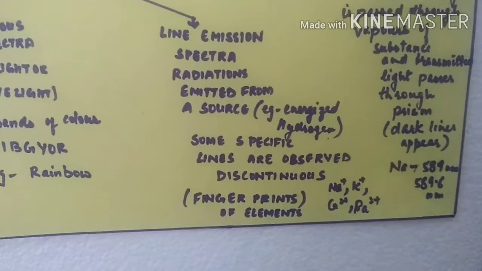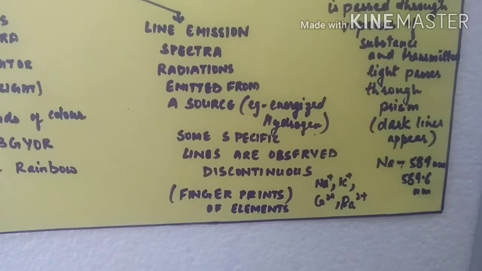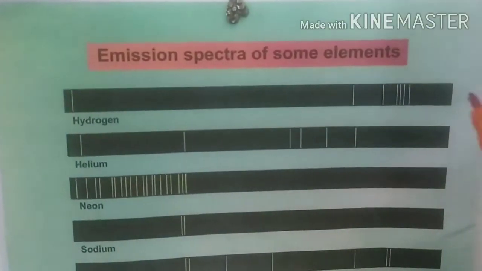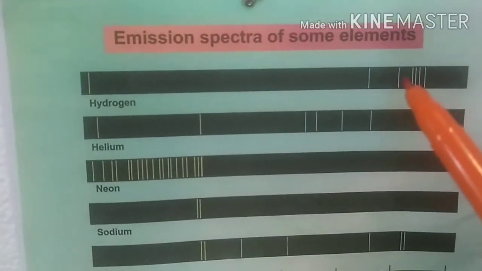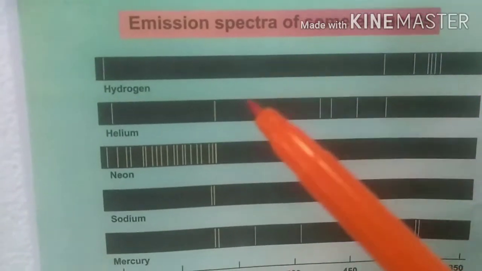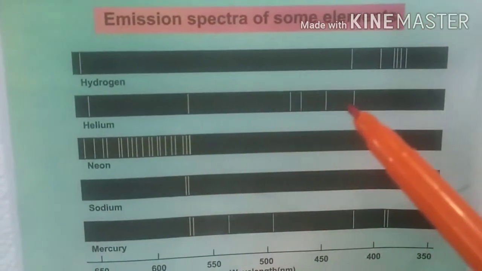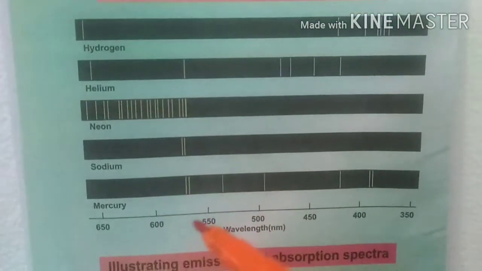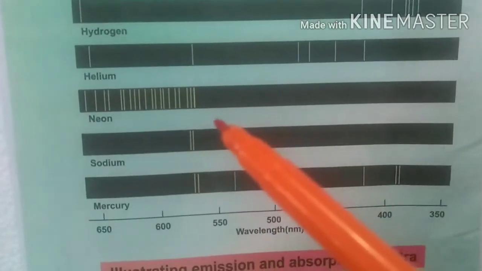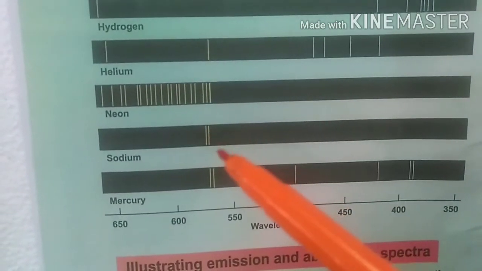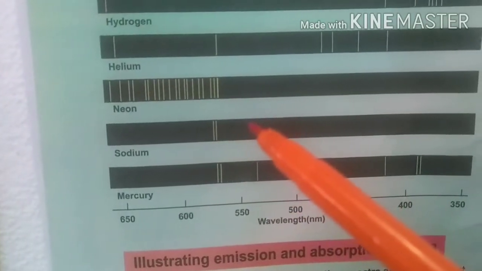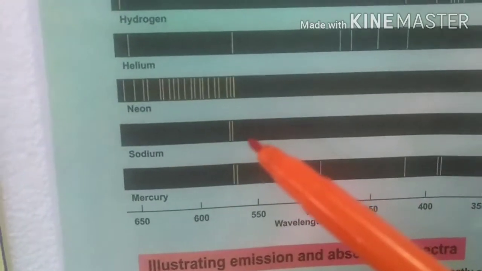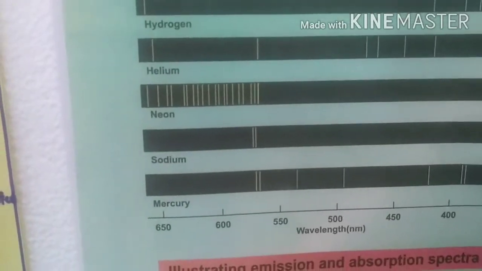It is also called the fingerprint of elements because, for example, hydrogen will always have lines in this region, whatever the source of hydrogen may be. Similarly, helium, neon, sodium has two yellow colored lines or bands in the region 589 and 589.6 nanometer. So we can identify sodium.